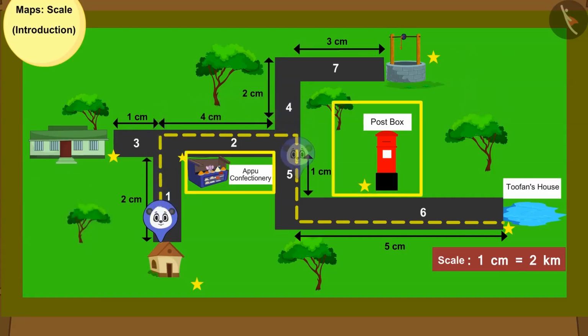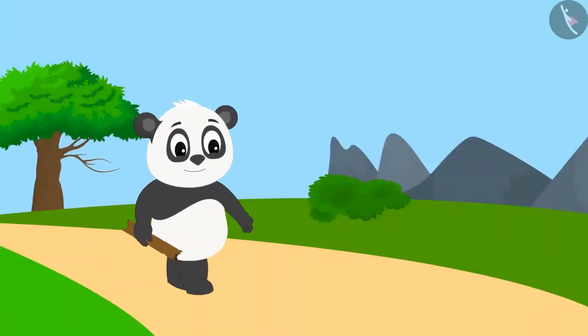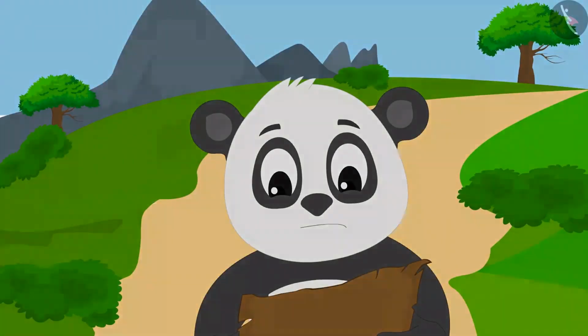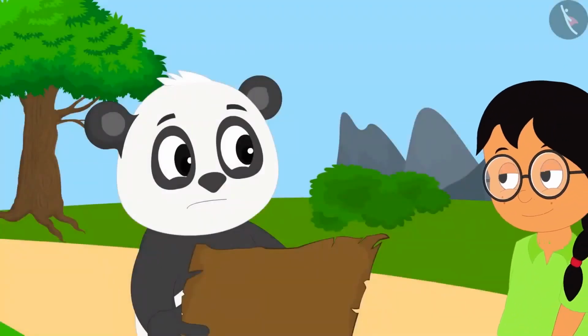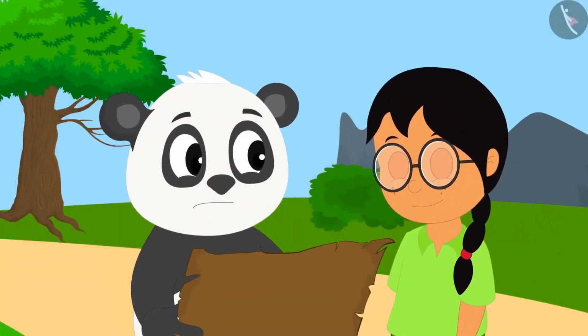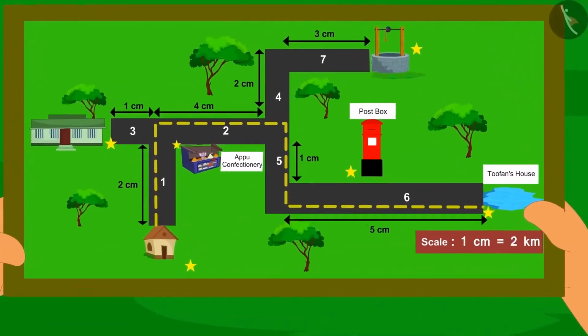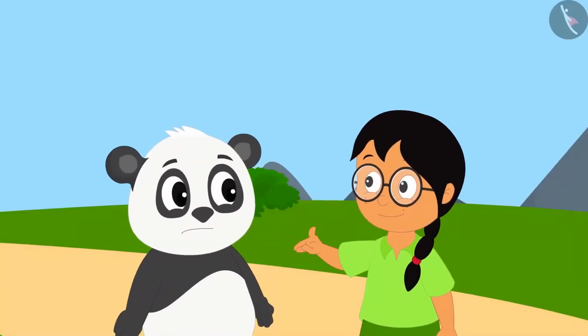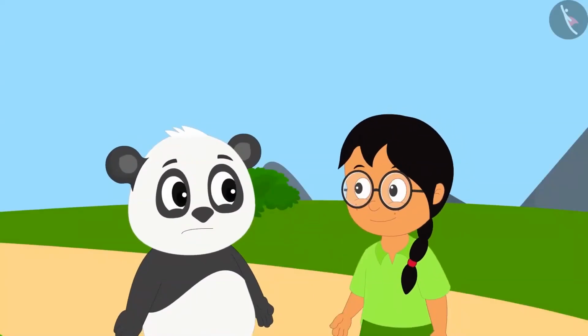Great, kids! Your answer is absolutely correct. Golu went on his way. After a while, he got lost. That's when he saw Meenu on the way. He asked Meenu for directions. As soon as Meenu saw the map, she told Golu that he would have to go about 4 kilometers more.